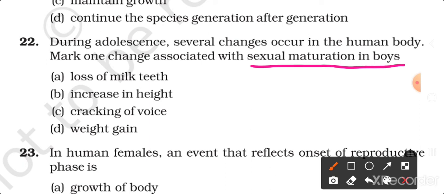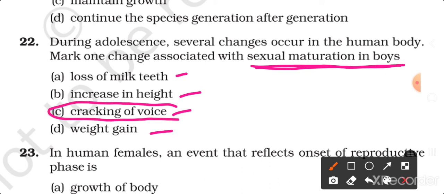Now here the list is given. We have to find out the change that is associated with sexual maturation in the boys. So the options are loss of male teeth, increase in height, cracking of voice, and weight gain. So the correct answer is cracking of voice.